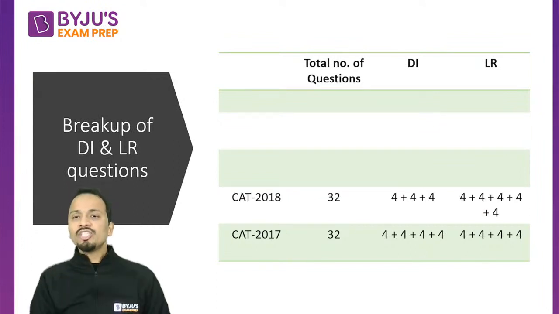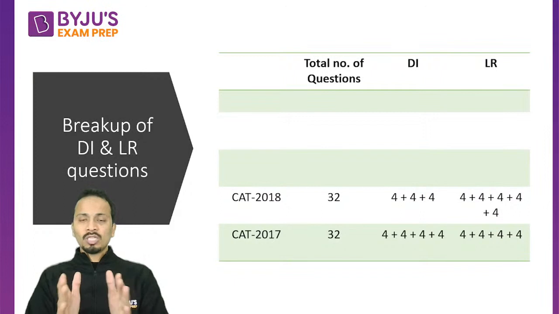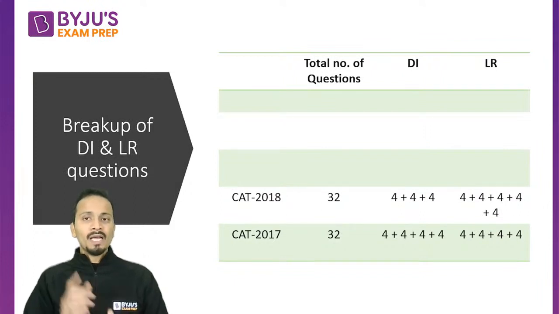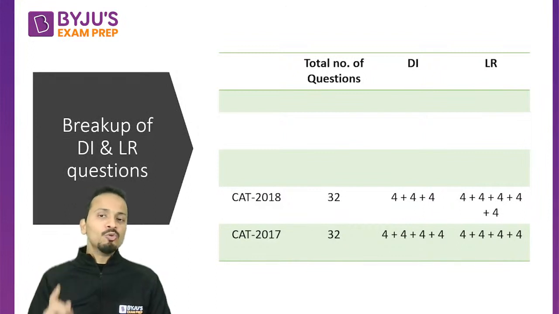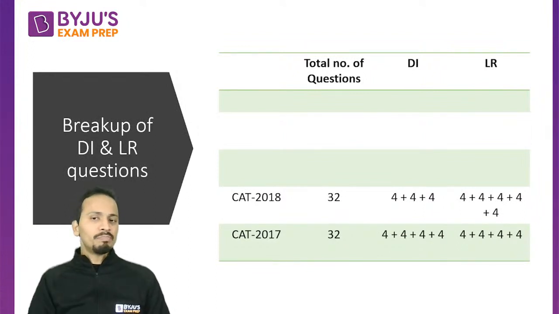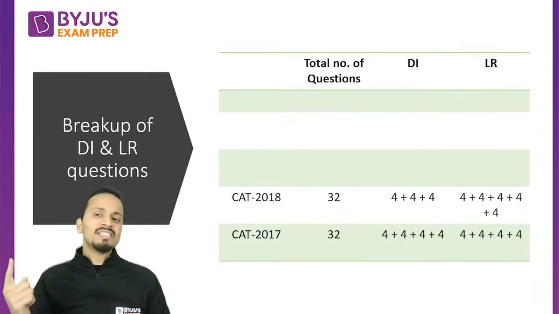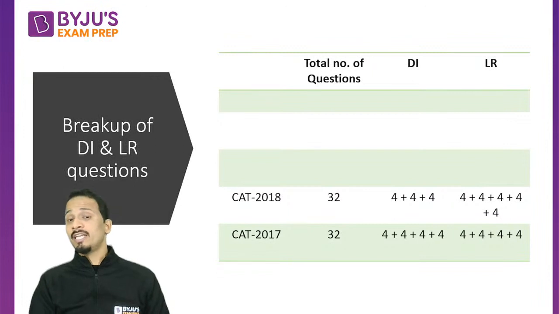Now the percentage of questions in LR increased as compared to data interpretation. So total number of questions are still 32. Number of questions in DI reduced by 4. So that means 1 set less as compared to the previous year. And there was an increase of 1 set having 4 questions in LR section.